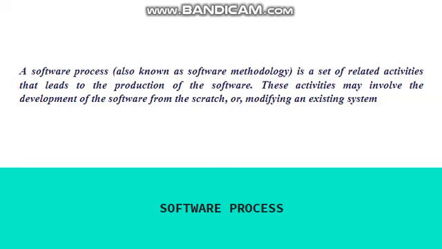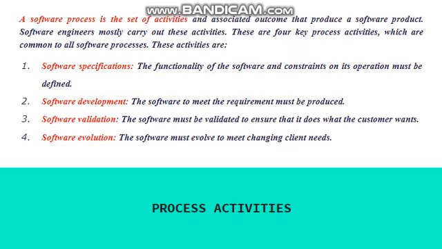When it comes to software development, we can develop a new software, or we can start updating the old software, that is called existing software. Hope it is clear about software process.